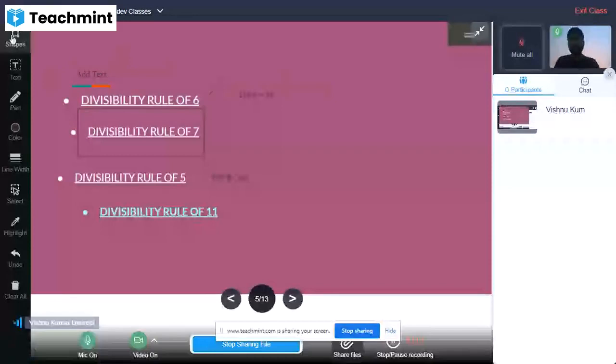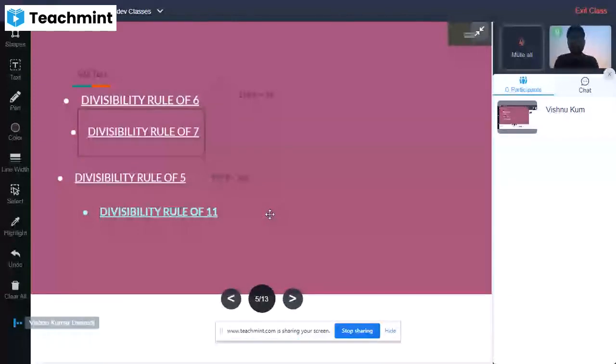So we are taking an example for checking it. We are taking the number 121. Here we are checking for 11. As I just discussed, we have to calculate the sums of the even and odd places.